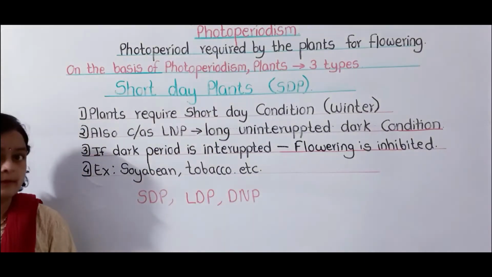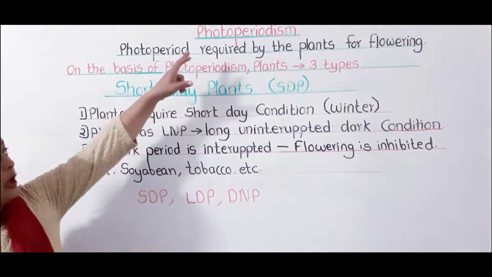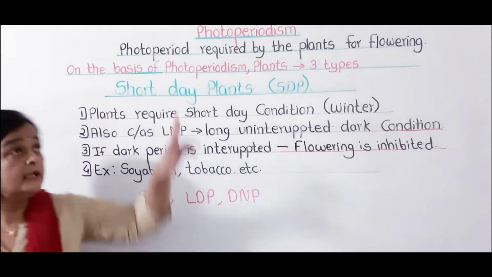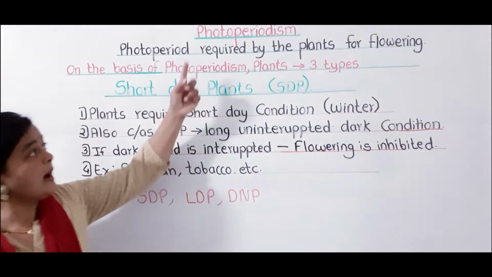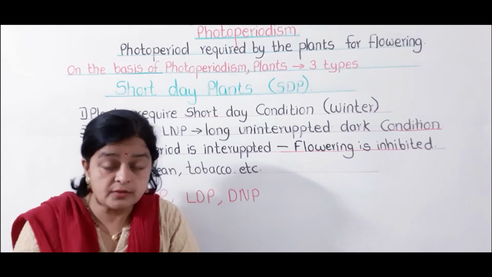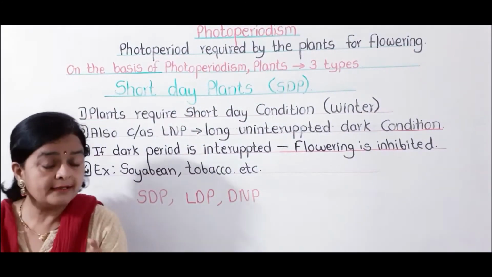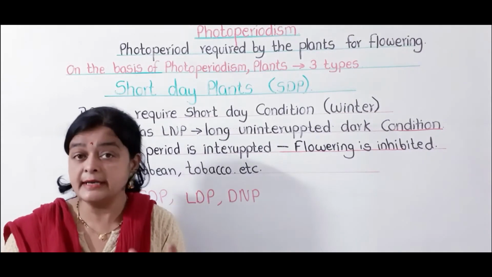The weightage of this question will be about 3 marks. We are studying the topic photoperiodism. What is photoperiodism? The photoperiod, or the length of light required by the plants to give rise to flowering, is called photoperiodism. One chemical is responsible for inducing flowering. That chemical is called florigen.